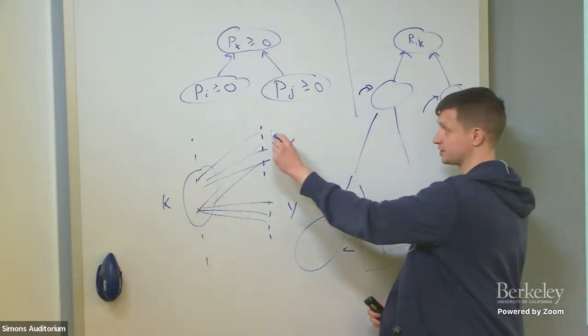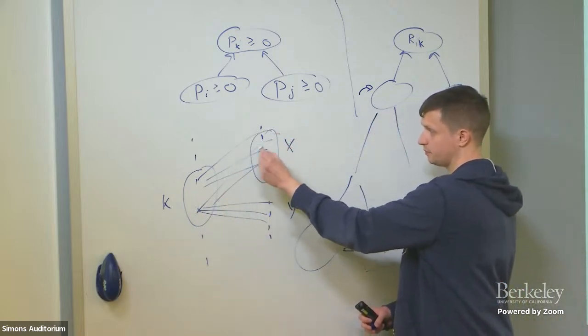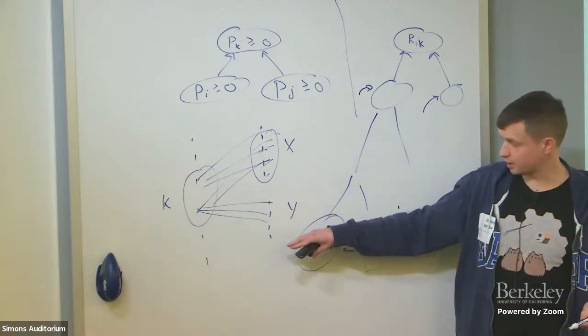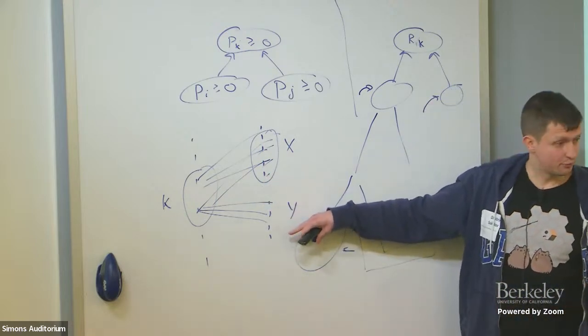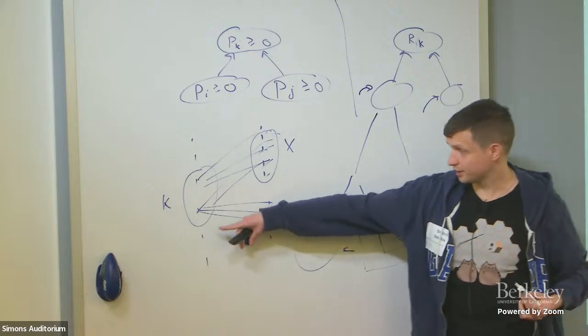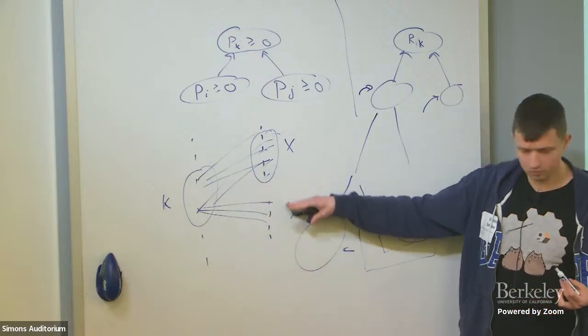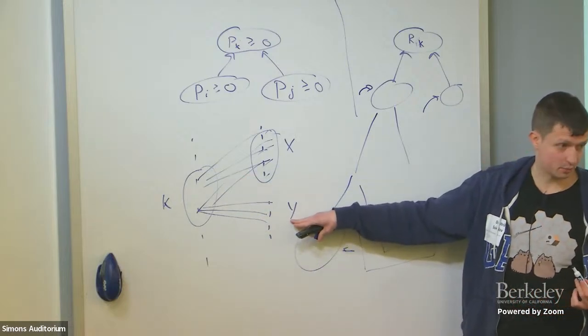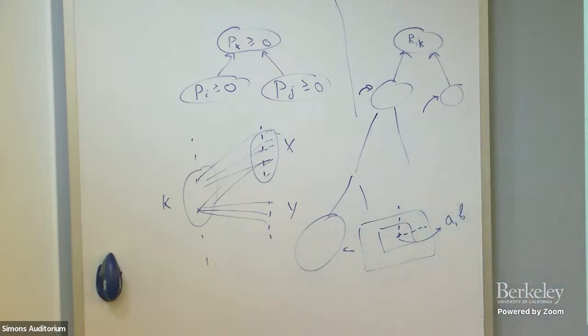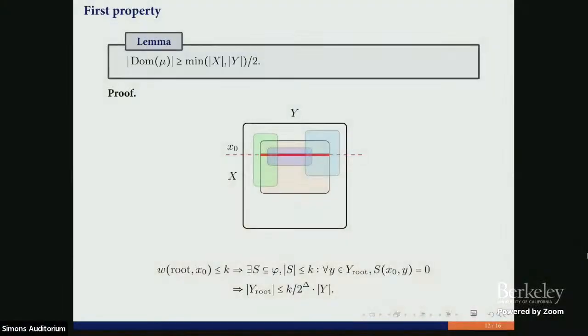We consider some assignment here, and we know that we still have possibilities to violate these clauses by y variables. How many different assignments to y variables may violate one of these k clauses?